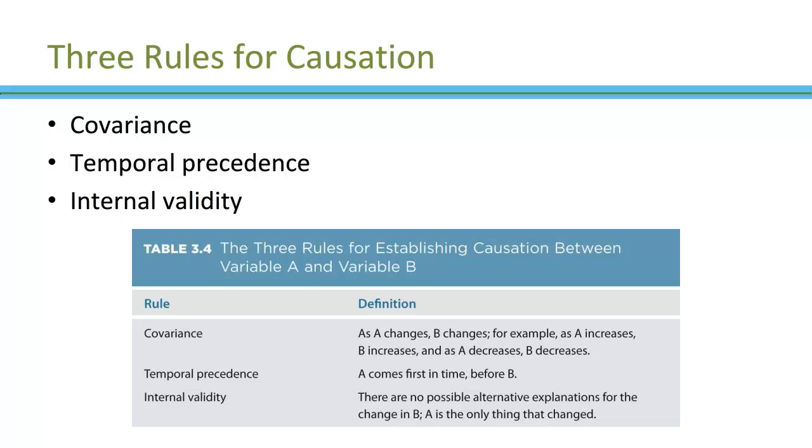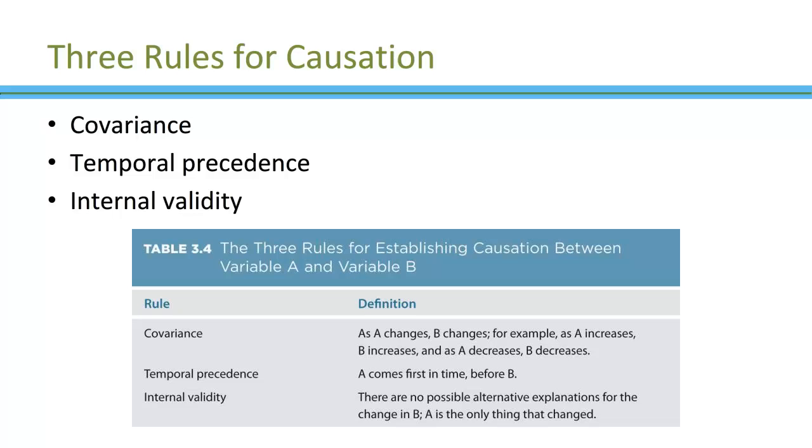I would think of them as a special case of the association claim where we're saying that one variable is causing the other. So to say that we have causality, we need a couple of different things. One of them is covariance. That means that when variable A changes, variable B also changes. It doesn't matter how they change, so they could both increase together. One could increase, the other could decrease. They could both decrease at the same time. In other words, it could be a positive association, a negative association. It doesn't matter as long as they change together.